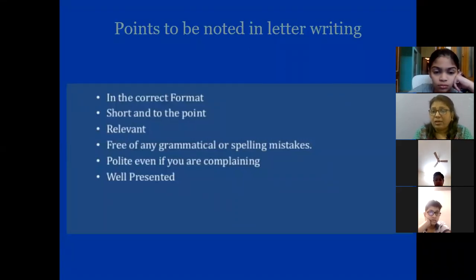We generally write some applications as complaints also. So whenever you are writing a letter as an application of complaint, you should be polite. Even in that, you should not use harsh language. Harsh words should not be used. Then it should be well presented. Whether it is a formal letter or informal letter, the letters should be well presented.